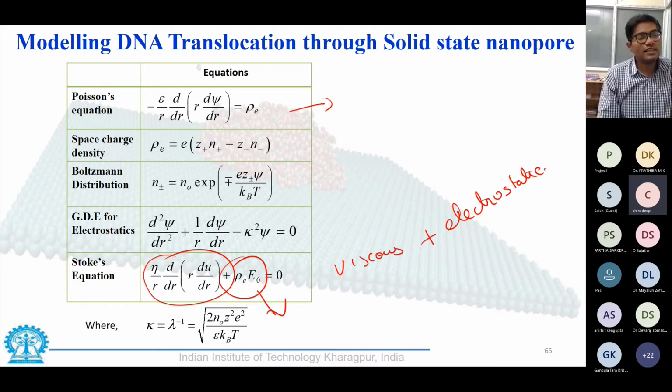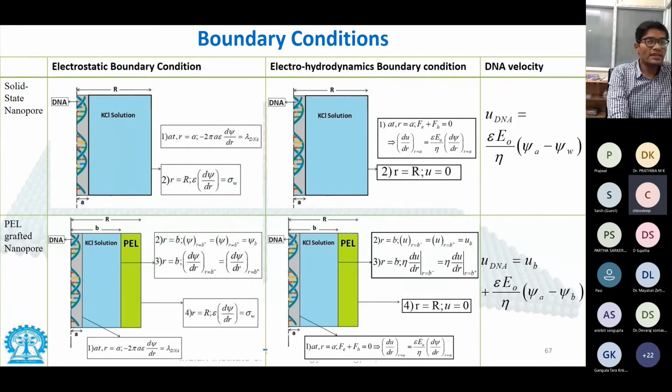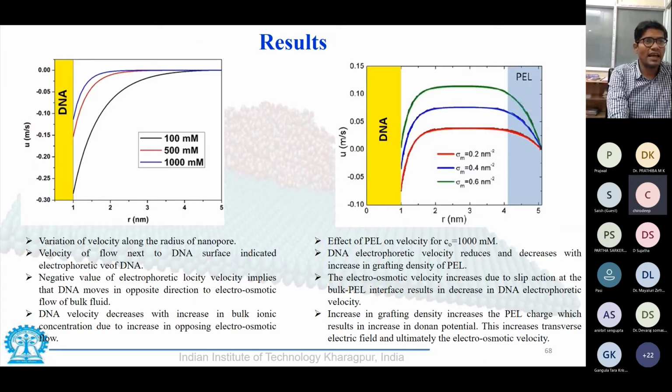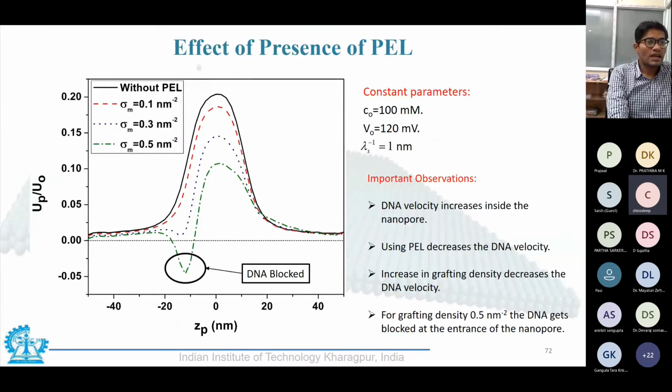And now by tuning each of these forces, we can ensure that the DNA moves at a particular speed. So these are certain equations which can be solved, and using again the concepts that we have developed regarding the slip and contact angle, we can do this analysis for the system and come up with certain observations.